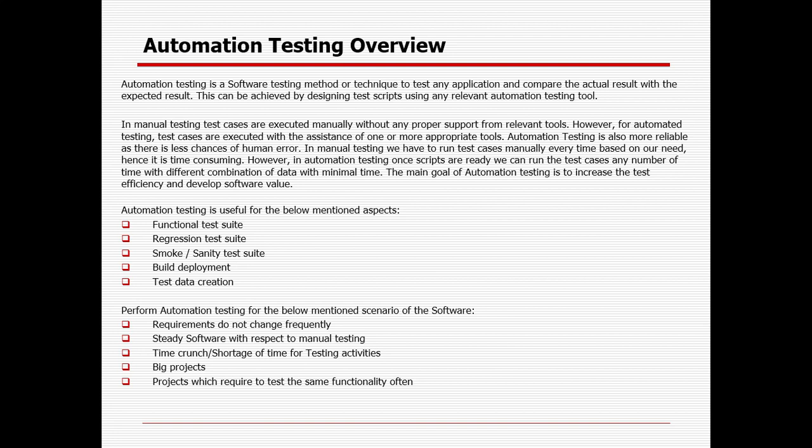and you will be going for automation where your POC is successful, your ROI is positive, and the project is very big, the timeline is very crunching, and you do not have adequate resources. In all these situations you can go for automation. So that is the overall automation testing overview. It does not matter which tool you are using, but the objective of the automation testing concept will always remain the same.